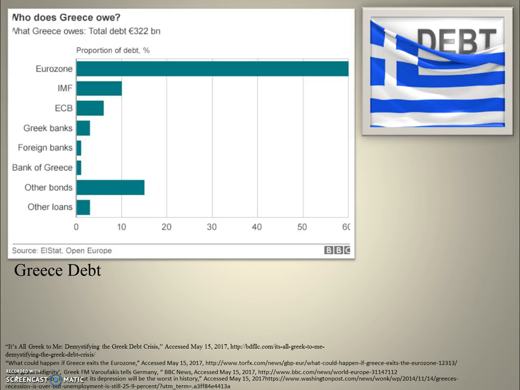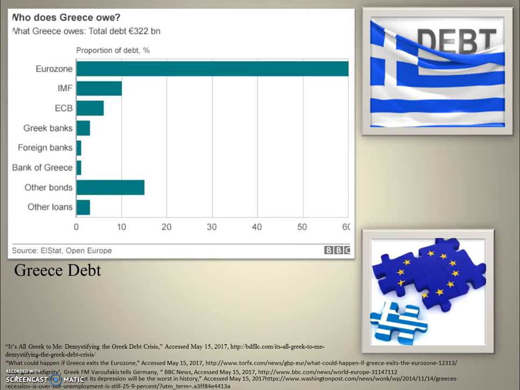The chart represents the percentage owed to whom. Greece owes most of their debt to the Eurozone, which has invested so much money in supporting Greece through their crisis. Greece's current problems, unfortunately, threaten their membership in the Eurozone. Now onto the causes for India's economic collapse.